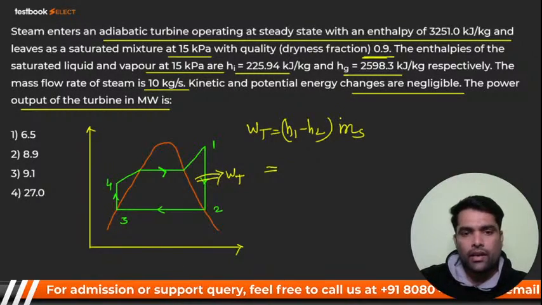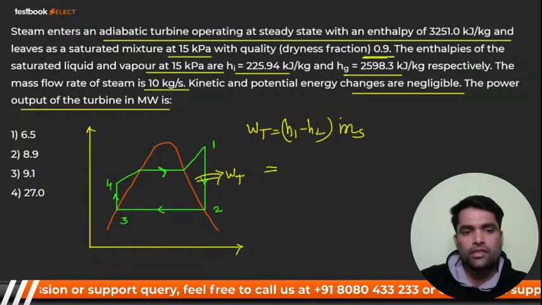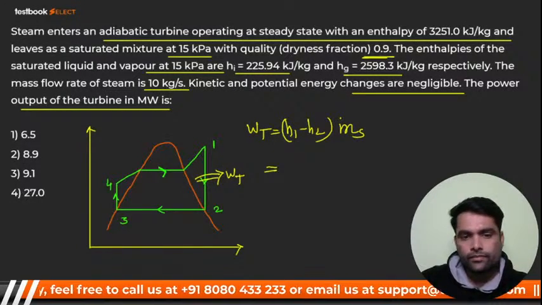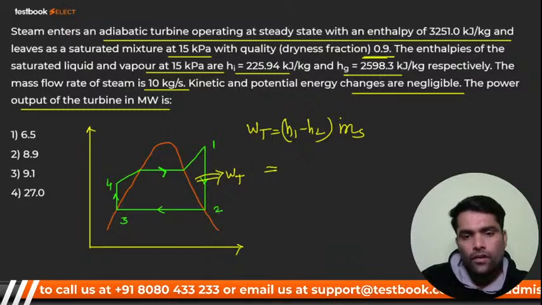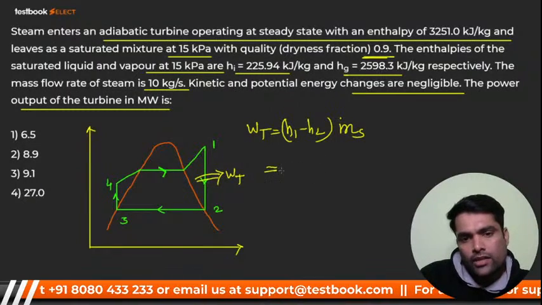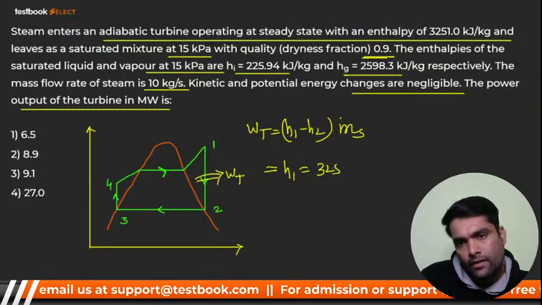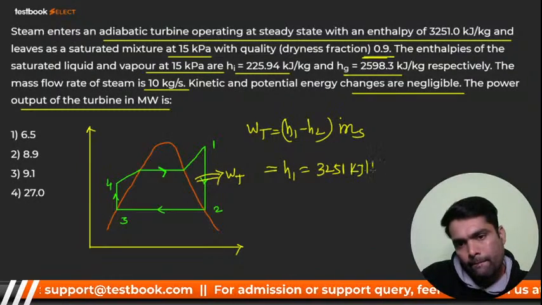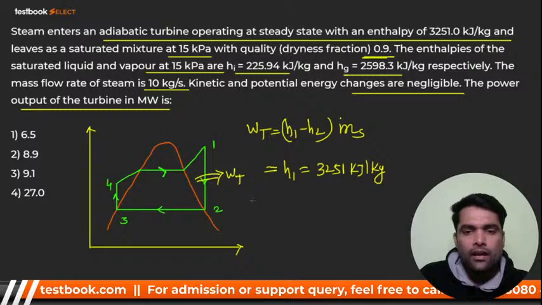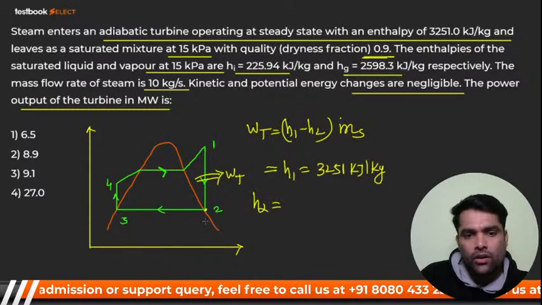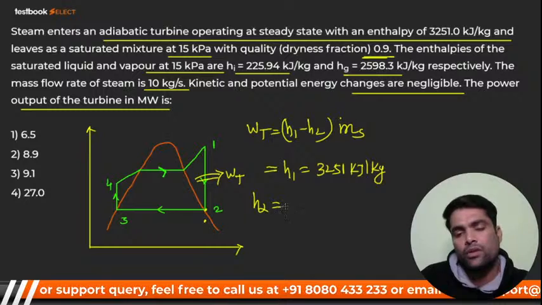Now I have to calculate H2. H2 we have to calculate. I know H1 is given, that is superheated state, that is 3251. Because I don't know whether S2 will be over here or here, it's better you calculate.